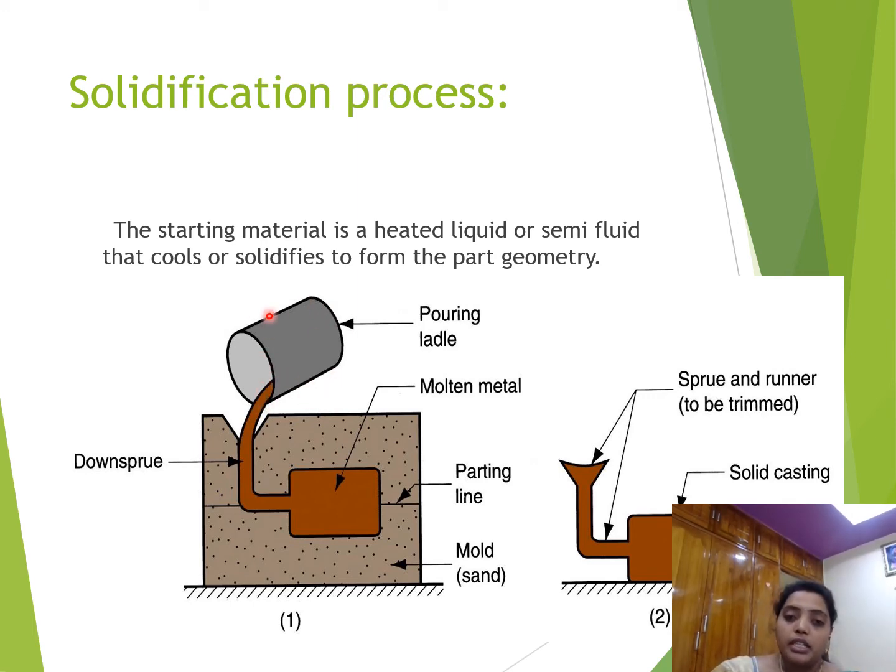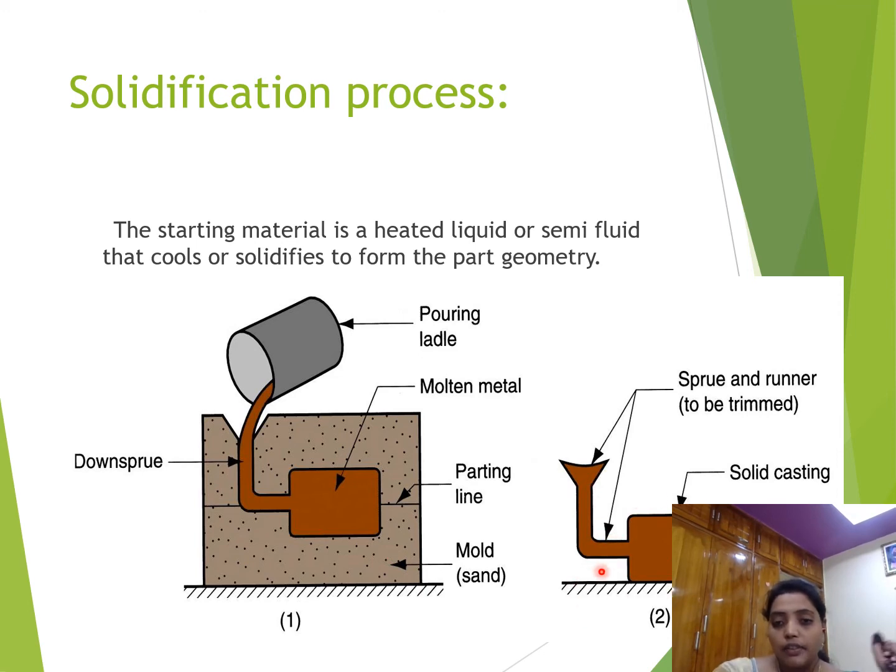This one is the pouring basin. They take the melted raw materials into this and pour them through the sprue, and that is known as molten metal. This molten metal will enter the mold cavity. After solidification is done for some time, we remove this part, and our required part is only this one. Here, up to here, we fill the molten metal. If we remove this outside sand, you will get this required shape.